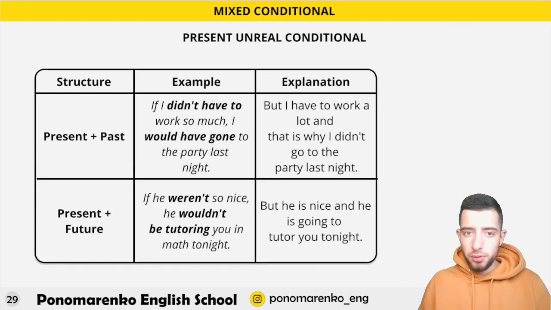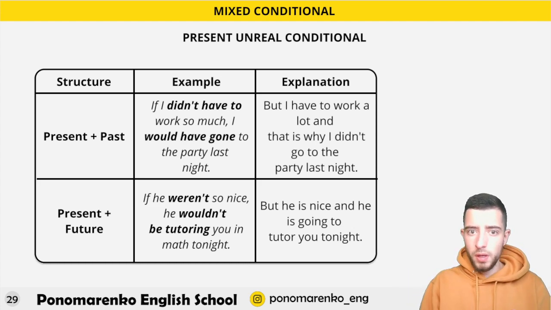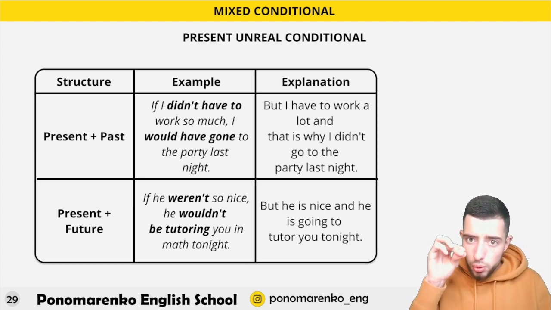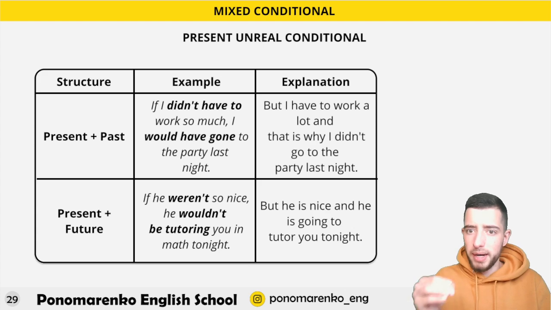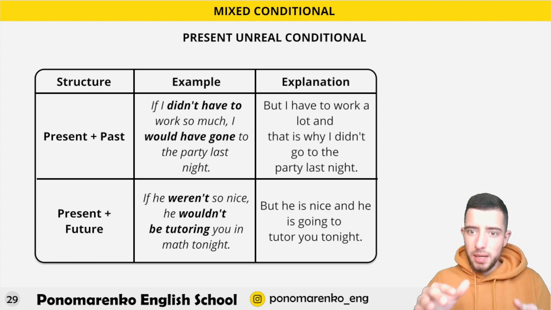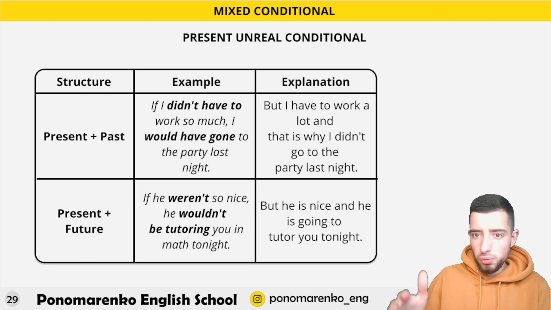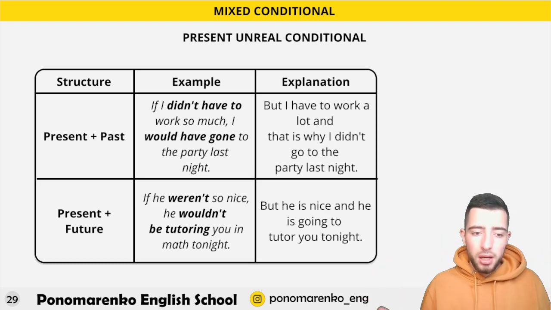More examples, more rules. Present plus past. If I didn't have to work so much, I would have gone to the party last night. So explanation: I have to work a lot now, and that's why I didn't go to the party last night. So vice versa, something backwards. And the same example is below, just check this, but about future. So you have example, you have explanation, you know everything about these conditional sentences, and now you're able to mix them, but do it properly, do it accurately.